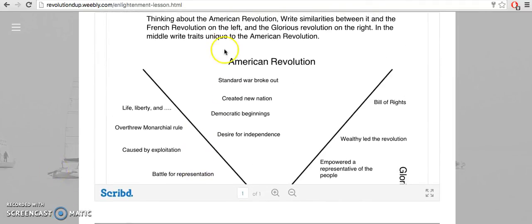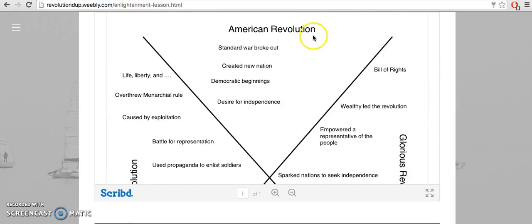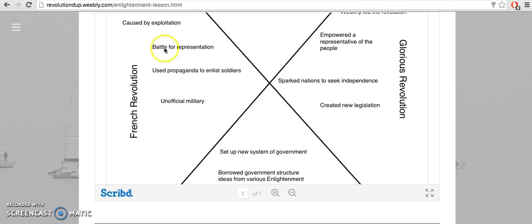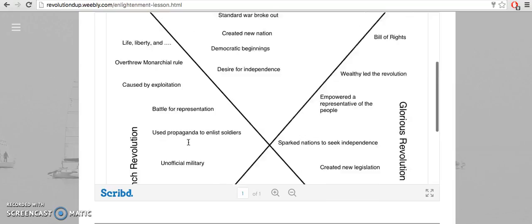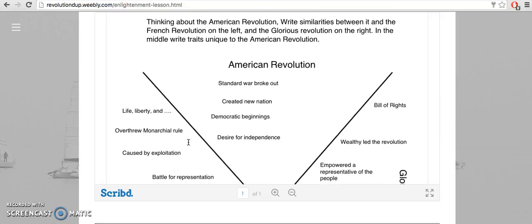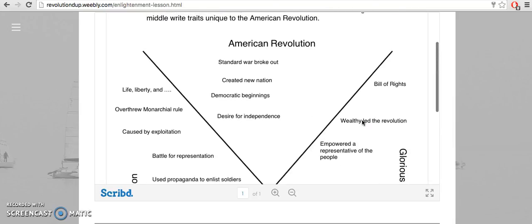And this is the lesson right here, and the organizer I was talking about is this right here. So in the middle, we have American Revolution down here, and up here on the side, we have Glorious Revolution and French Revolution. And the point of this is to identify unique things about each revolution. And so, for example, standing war broke out.